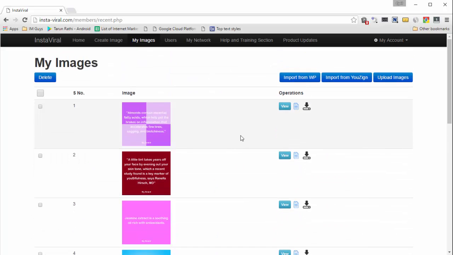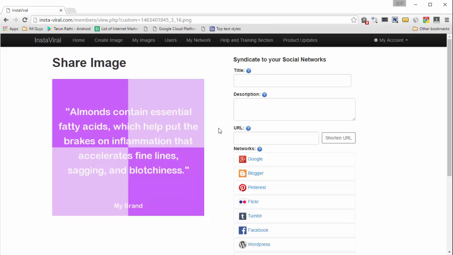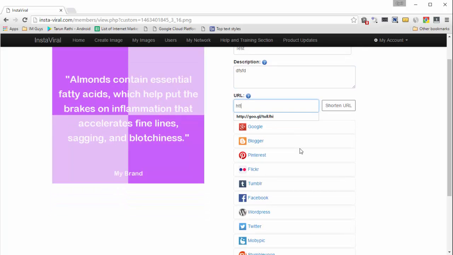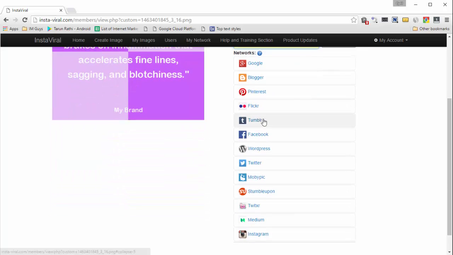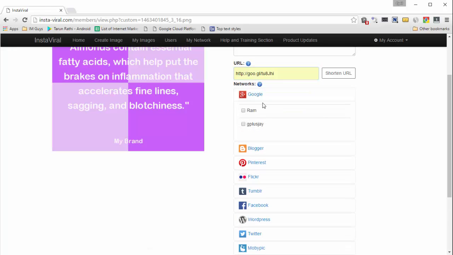I was in fact here for a little while, and you can either view them, or if you want, you can see the history of this image, or you can download it to your computer. If you click on the image, Instaviral will show you sharing options. You can give the image a title, description, a URL if you want, maybe your website, and then you can select the networks that you want to share it on. You can select, for example, on Google Plus, I've got a couple of accounts where I can share it.